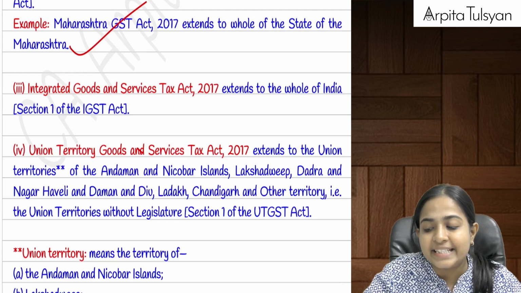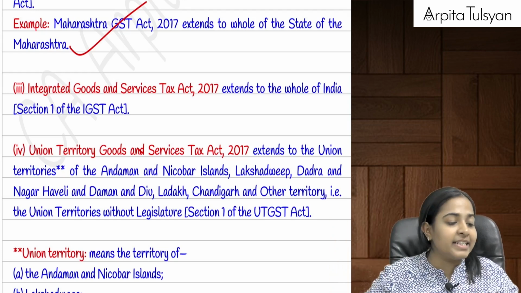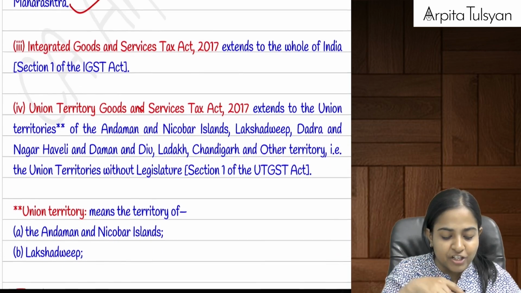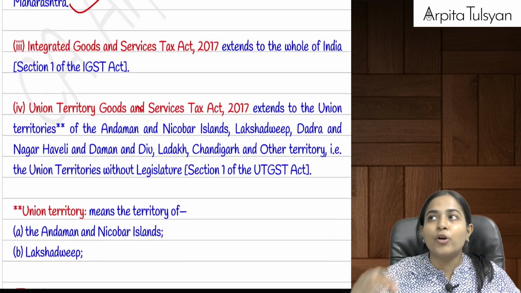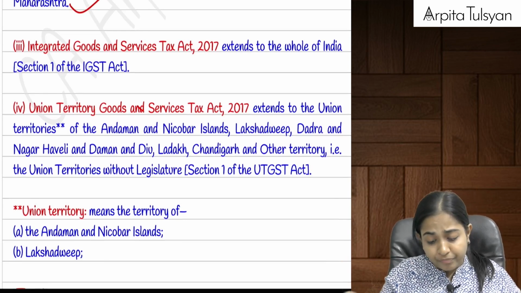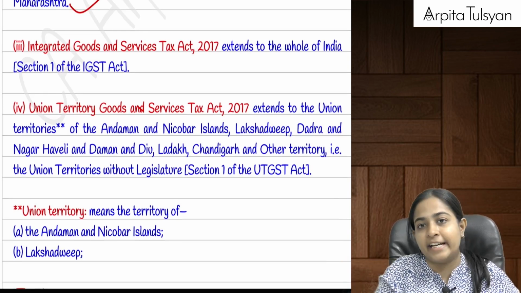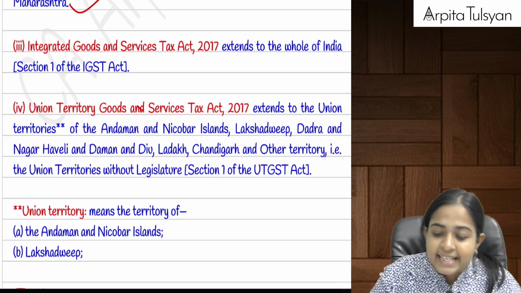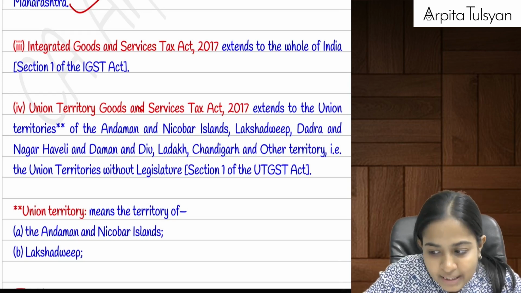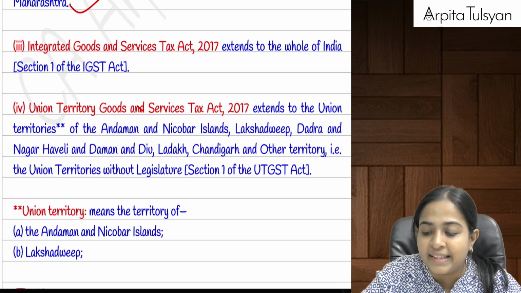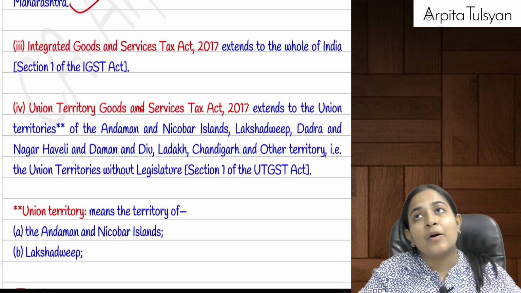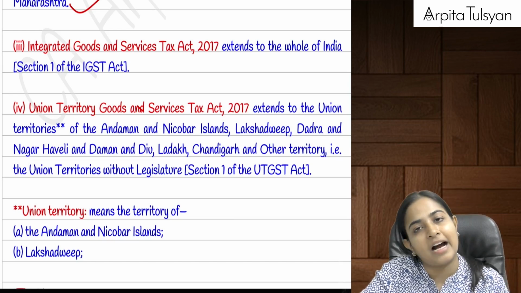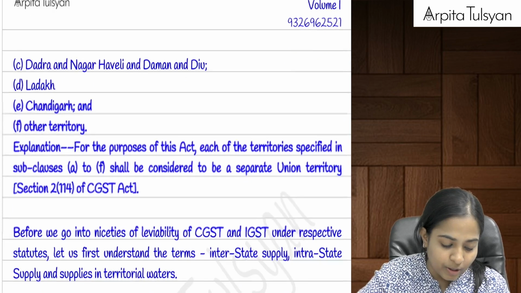Now similarly IGST is the common one, right? Parliament was having the power, so the IGST Act will be applicable to whole of India. India definition remains the same. What about the UTGST law? UTGST law will be applicable to those union territories which do not have their own legislature. Do you remember the name called D and others? Yes, that was your Chandigarh, then Andaman and Nicobar, then Lakshadweep, then Ladakh. Then D was Daman and Diu and Dadra and Nagar Haveli, and any other territory as may be notified. Are you clear with this?